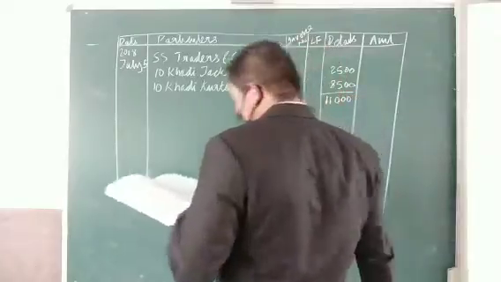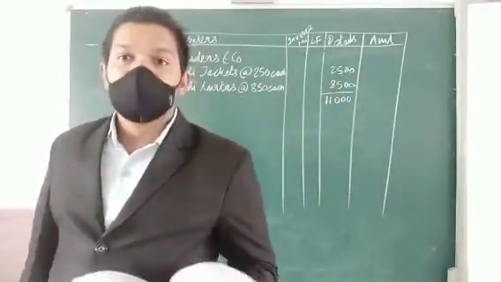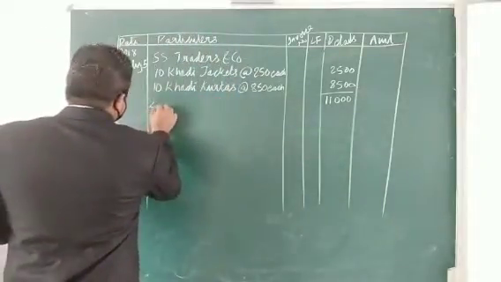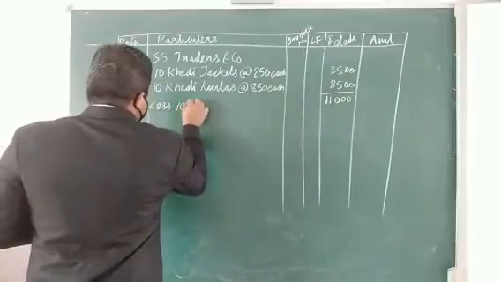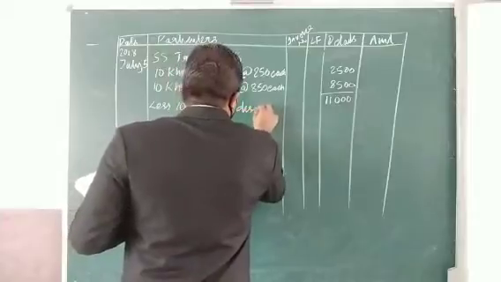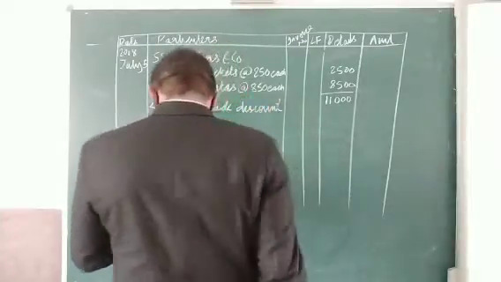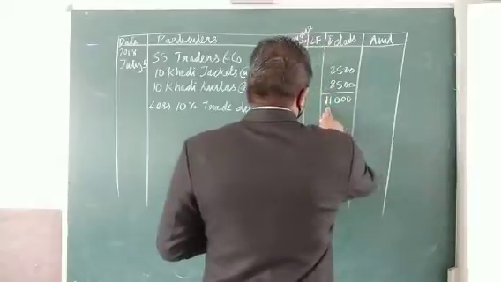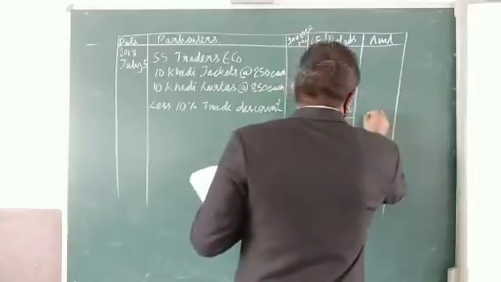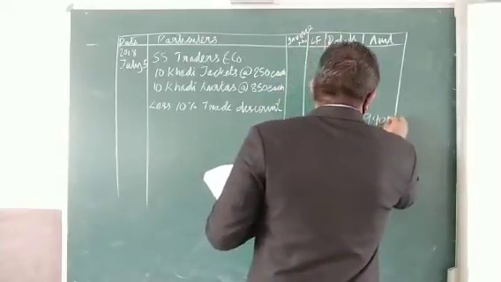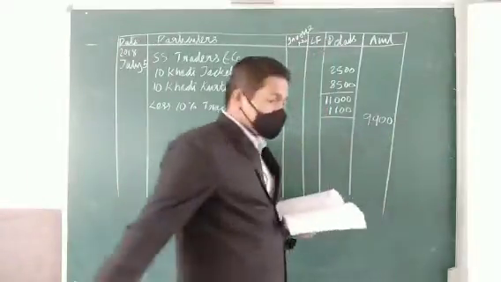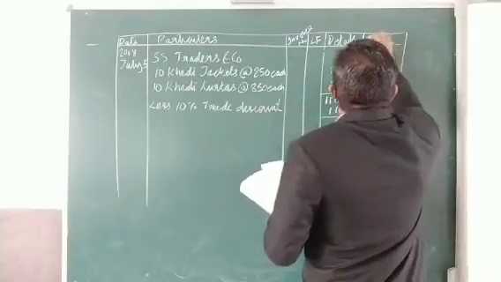11,000. So total this much amount is there, and there is a 10% trade discount given. So we have to write less 10% trade discount. So 10% of 11,000 is 1,100. So that will be deducted, and 9,900 is the total amount coming. So the final amount will be entered into the total amount column. This total.